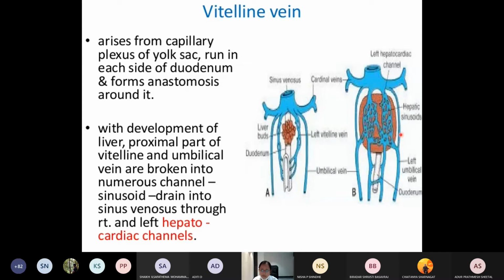Here the liver will be developing in the septum transversum, and here you are having the heart. There is a connection between the liver and the heart through the hepatocardiac channel. The left hepatocardiac channel will disappear, only the right will remain. What is the fate of this, we will see later. These are the cardinal veins on either side. So this is the hepatocardiac channel which is connecting the liver and the heart.